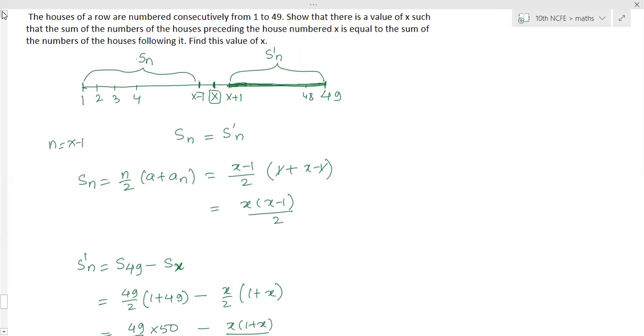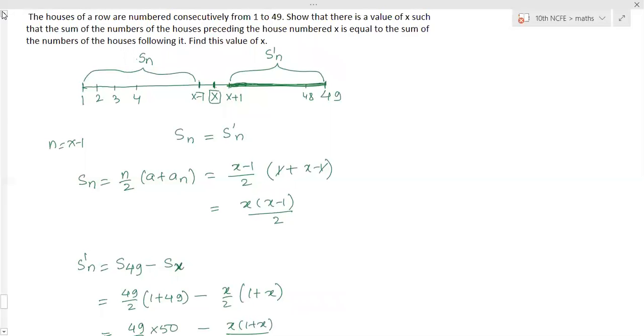Ma'am, I still don't understand. Read the question first. Understand the question first. Ma'am, so does it mean x minus 1 is equal to x?